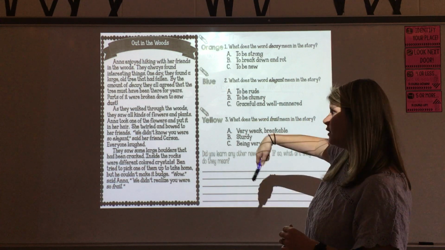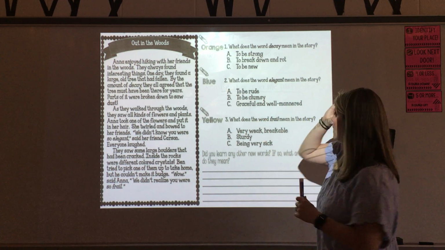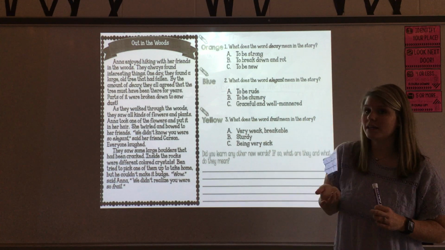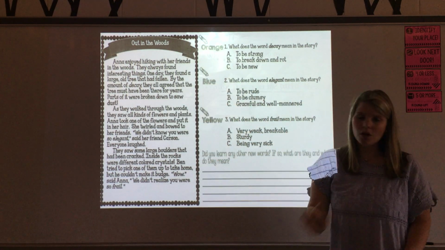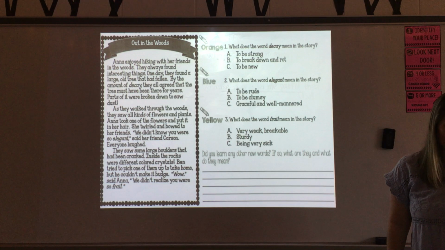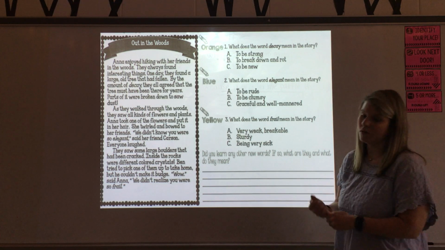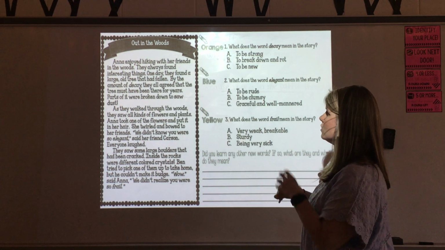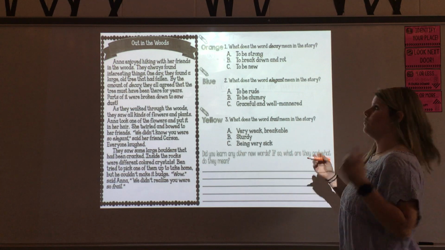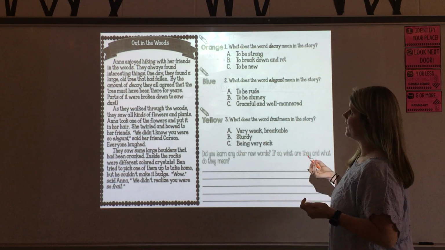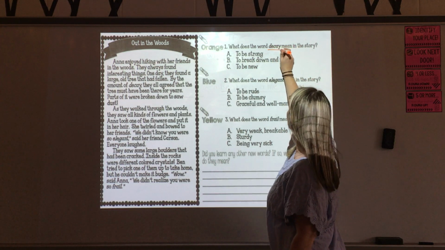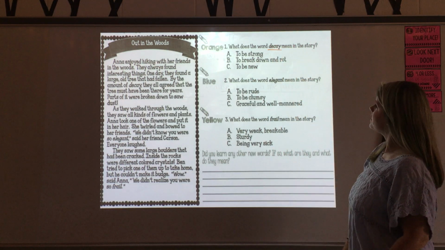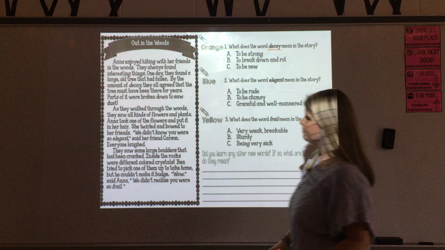So I'm not going to reread this whole thing to you, but just like yesterday with the different colored parts, if you don't have these different colors, it's totally fine. Not a big deal. We're just working on going back in the story and using context clues to solve the unknown words. So for the orange one, number 1, it's asking us to find what does the word decay mean. I'm going to underline that in word. What does the word decay mean in the story?